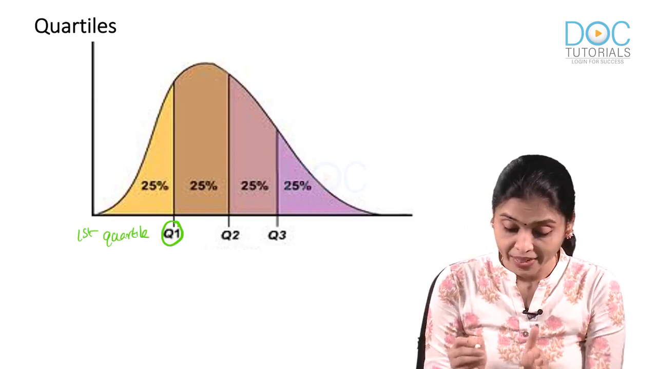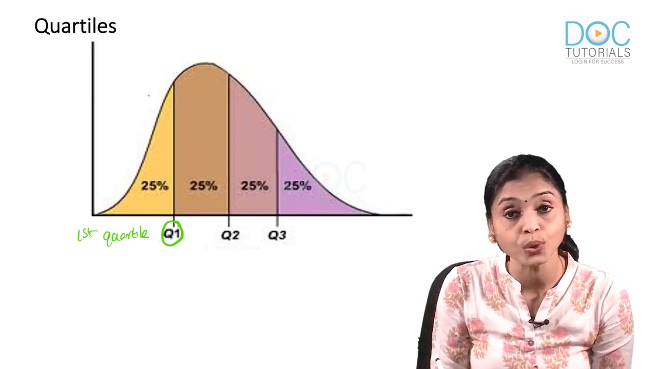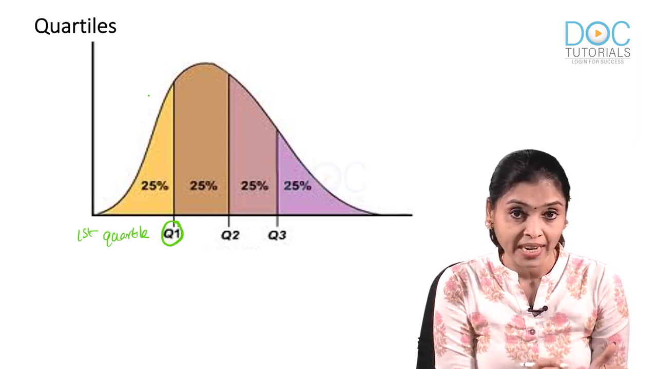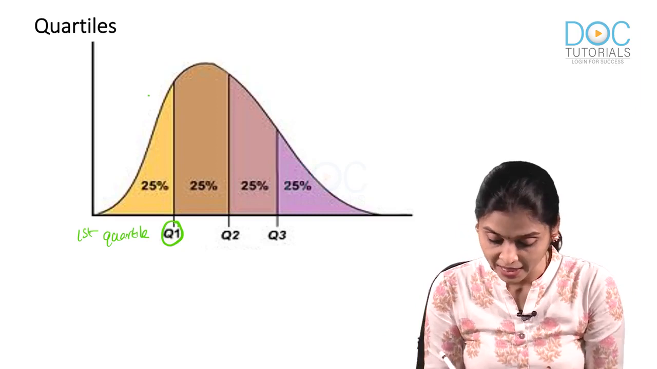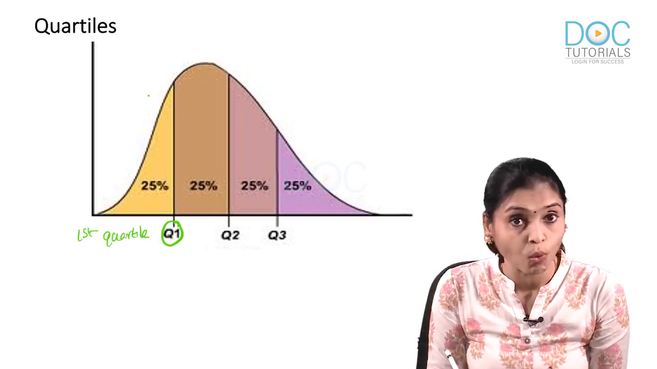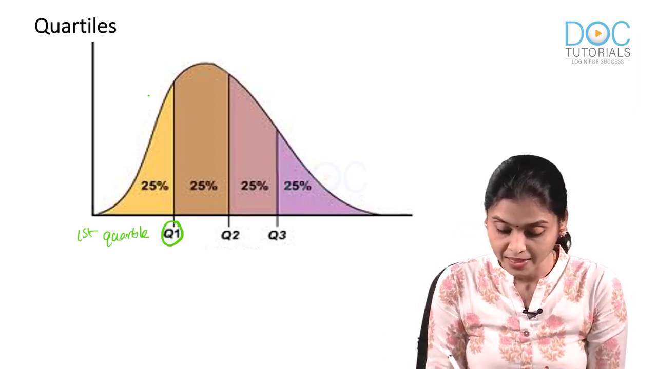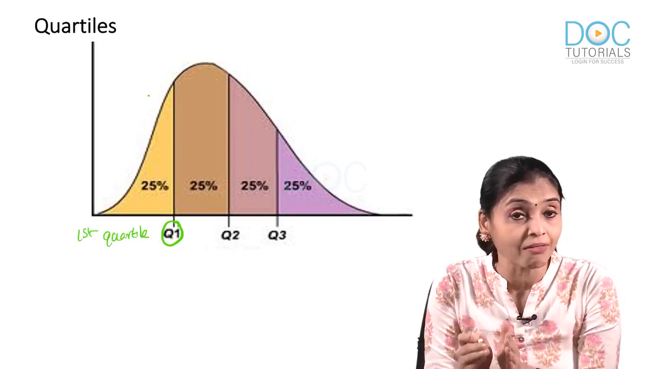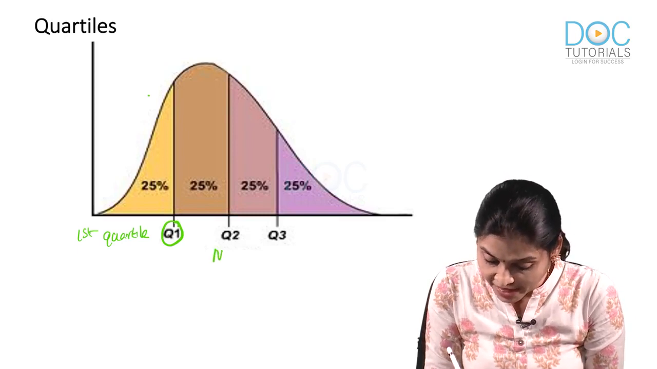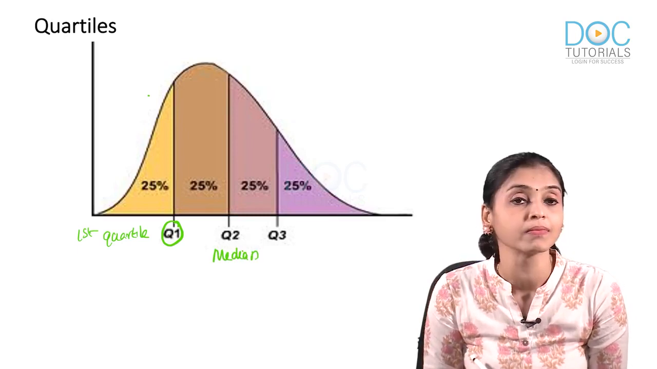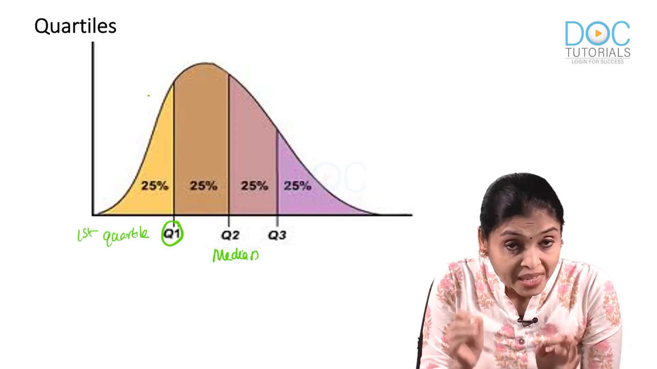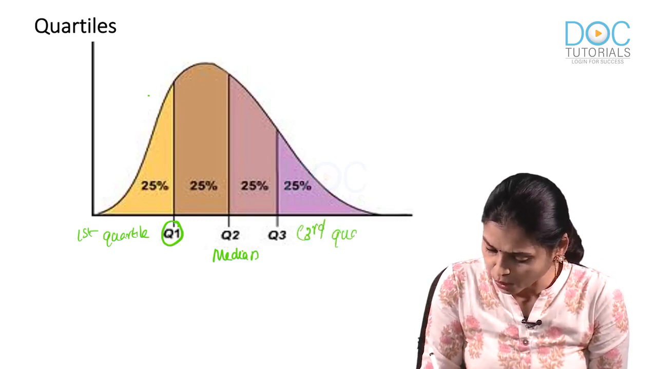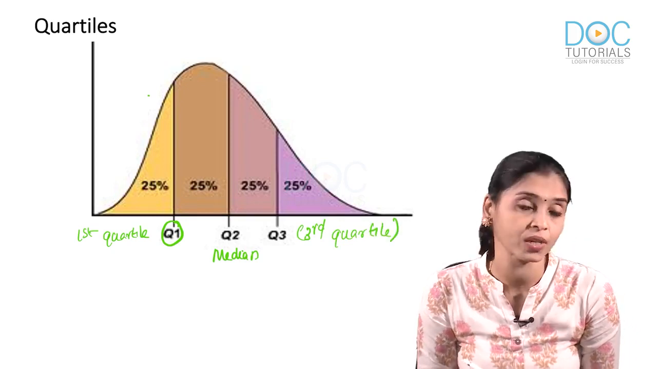Q1 is known as the first quartile, which divides your data set in the ratio 25:75. That means 25% of values towards one side and the rest 75% towards the other side. Q2 is known as the second quartile, which divides your data set in the ratio 50:50. That means this is the middle value, so this is known as the median. That is another MCQ. Q2 is known as the median and Q3 is the third quartile. These are also MCQs: what is Q1, what is Q2, what is Q3.